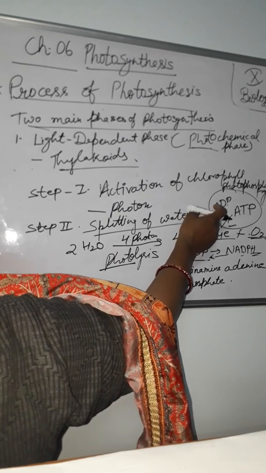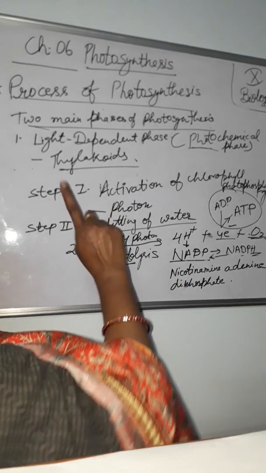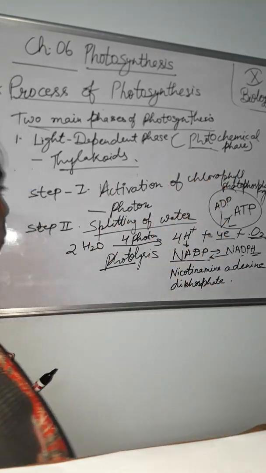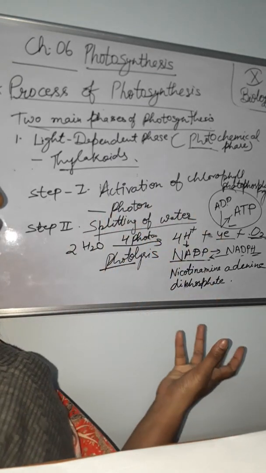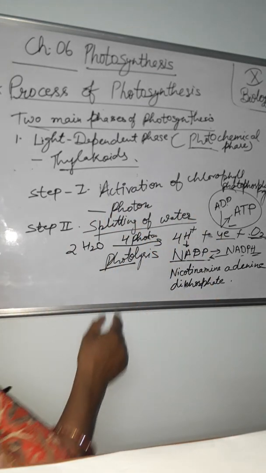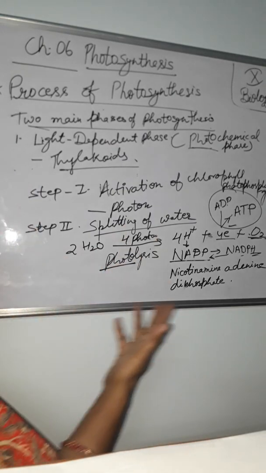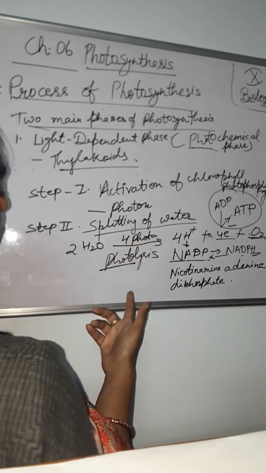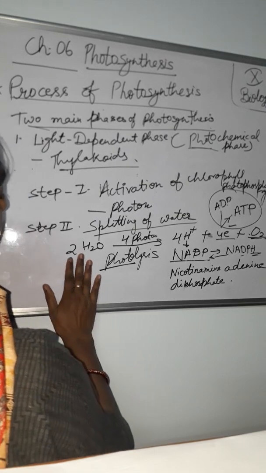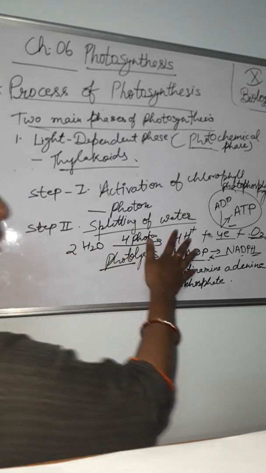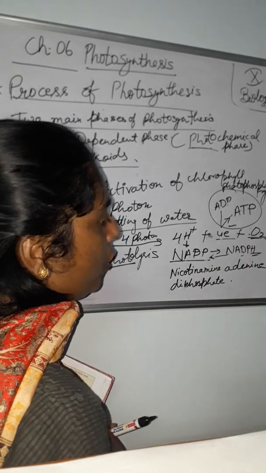termed as photophosphorylation. Now here some important terms we used, that is activation of the chlorophyll. As you know, in the presence of sunlight it activates, and in the form of photons, bundles होंगे, the smallest unit of light energy. The second step is called the splitting of water, also called photolysis, because the splitting of water occurs in the presence of light energy. 4 photons are used for splitting of water, and the water molecule converts into 4 hydrogen ions, 4 electrons and O2, that is molecular oxygen.